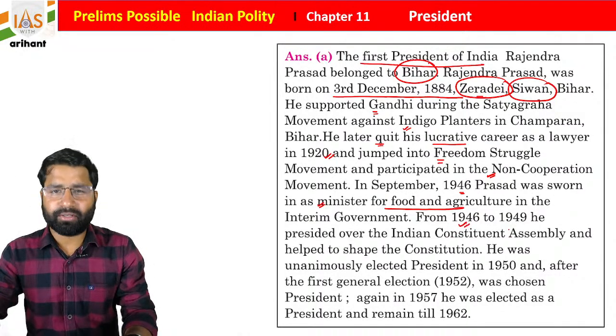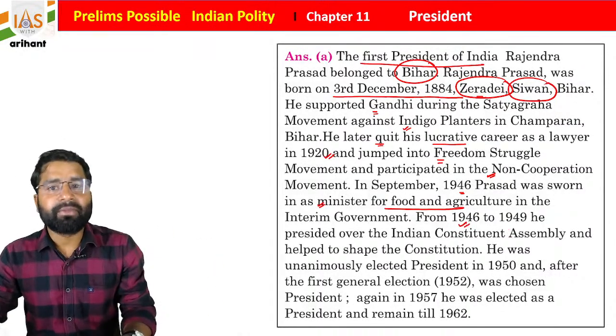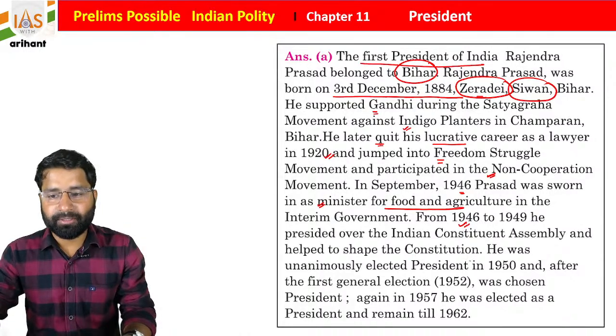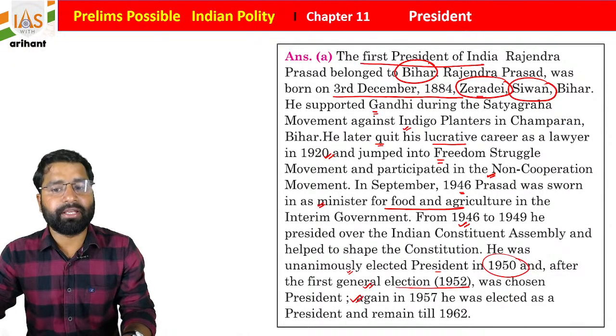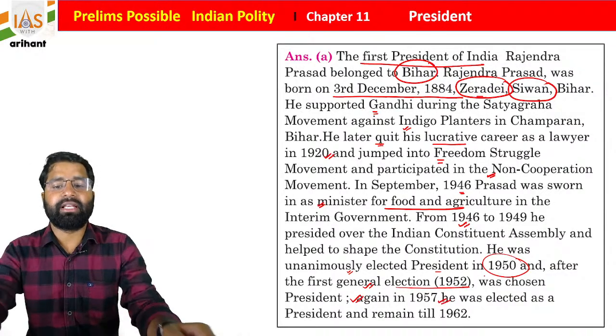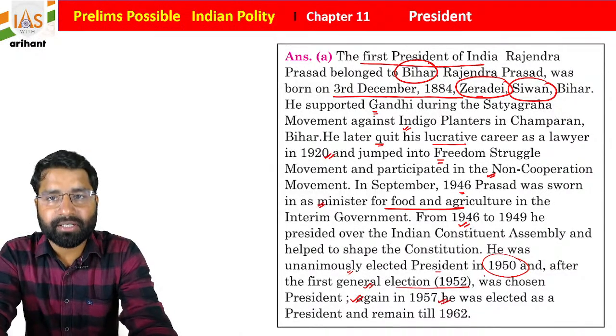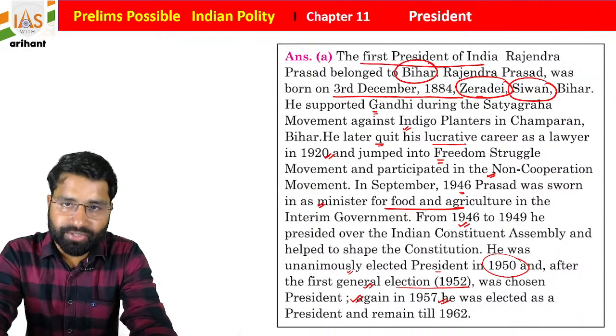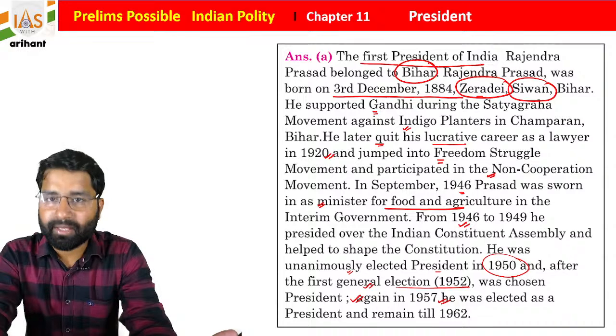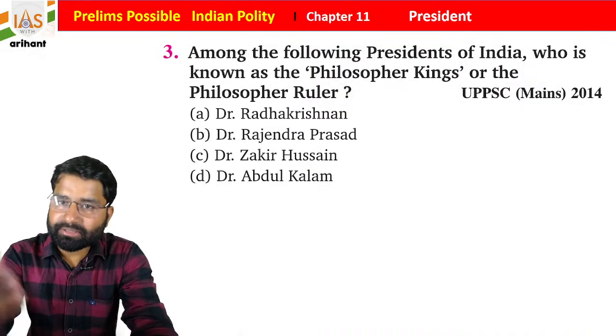From 1946 to 1949, as we already discussed, he was the president of the Constituent Assembly, and he was unanimously elected as president in 1950. And after the first general election, he was chosen as president again. In 1957, he was elected as president and remained till 1962, students. So see, this data is more than sufficient if you're going to participate in an examination. Getting it? Now see the third question.